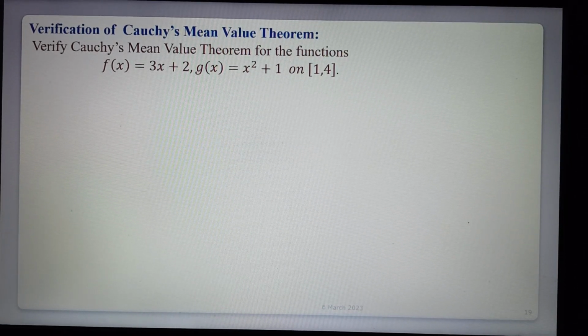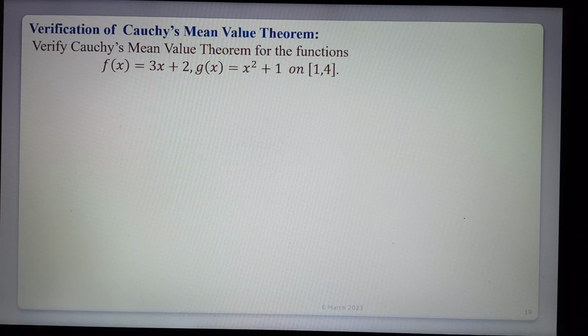f(x) = 3x + 2, g(x) = x² + 1 in the interval (1, 4). Now, how do we verify Cauchy's mean value theorem? Both functions must be continuous and differentiable, and g'(x) is not equal to 0.